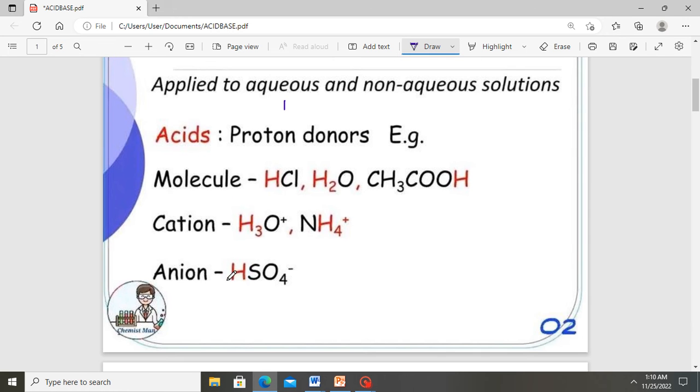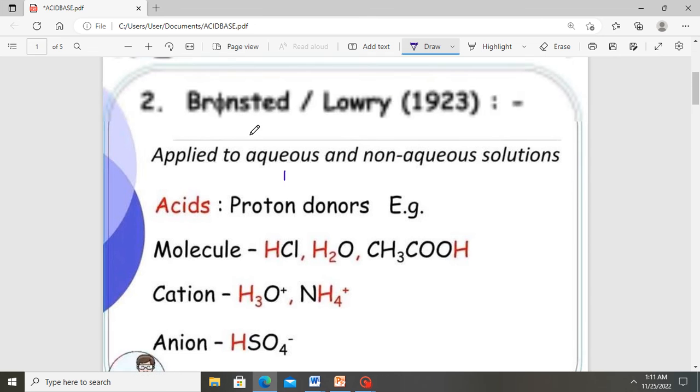These ones are anions because they carry a negative charge, these are cations because they carry a positive charge, and these are neutral molecules. Since they can all donate protons in an aqueous solution, they all qualify to be called acids according to Bronsted Lowry.